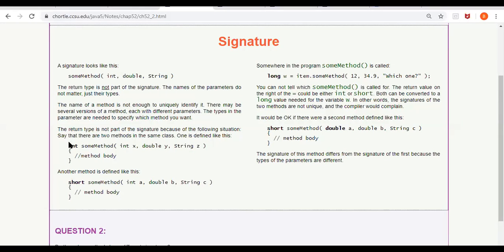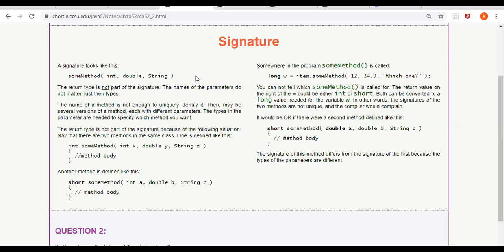For example, consider this method: int sum method, it takes three parameters, one int, a double, and a string.